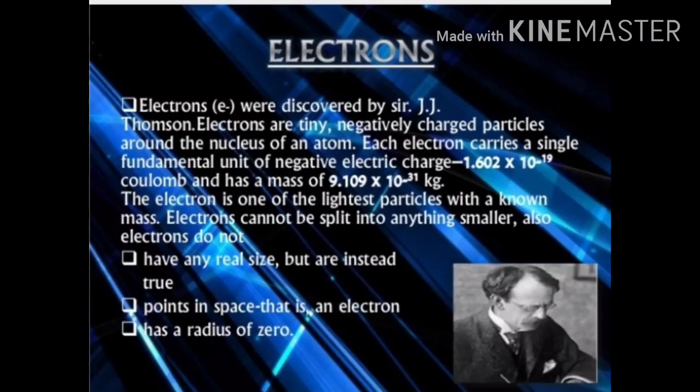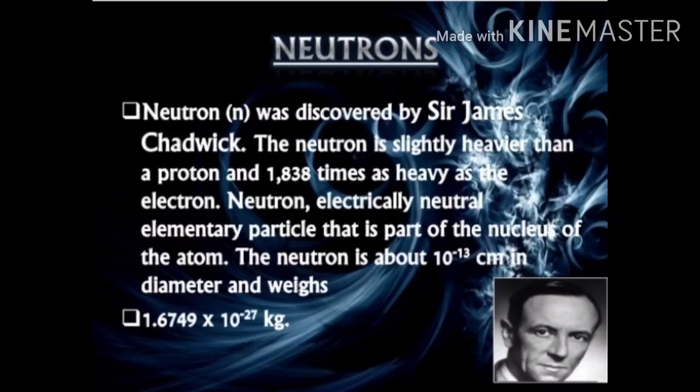Electron is one of the lightest particles with a known mass, and electrons cannot be split into smaller parts. The size of the electron is almost negligible as compared to the size of the atom, and they have almost zero radius. The next subatomic particle of an atom is the neutron.